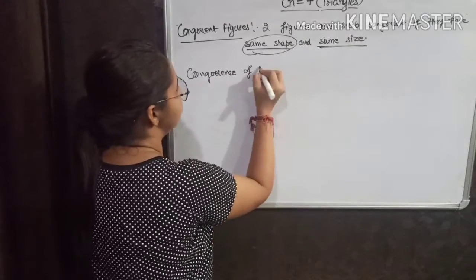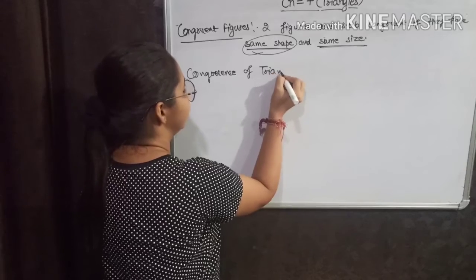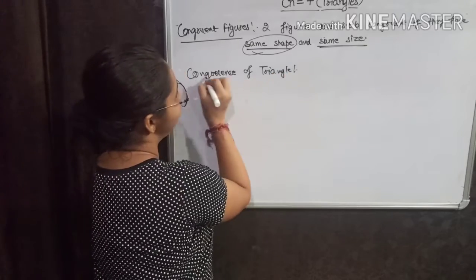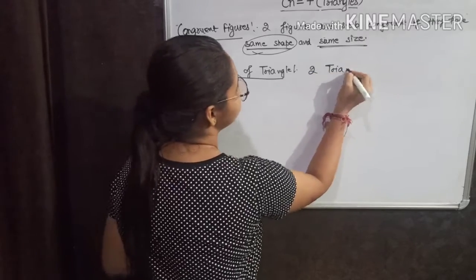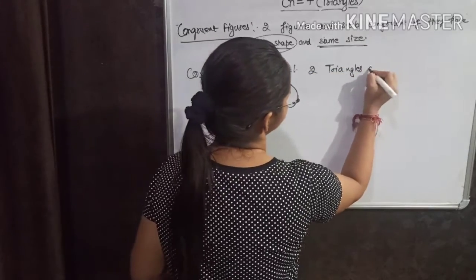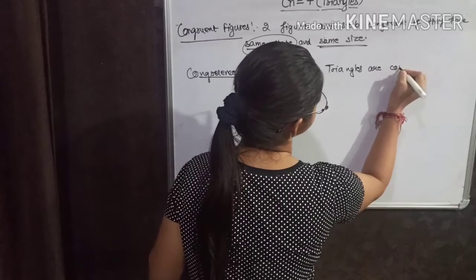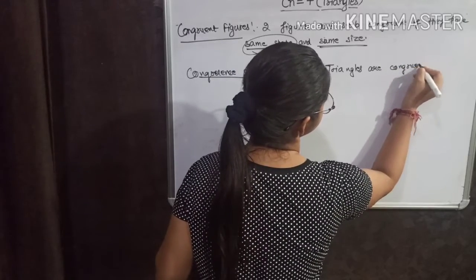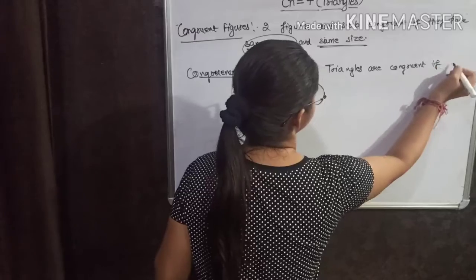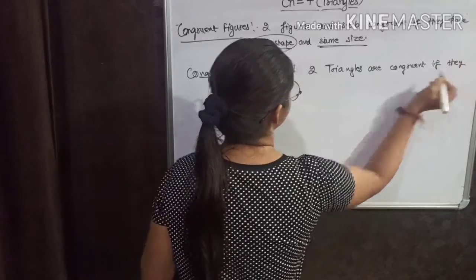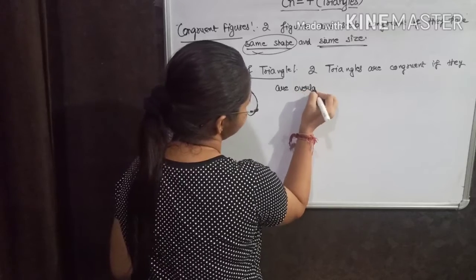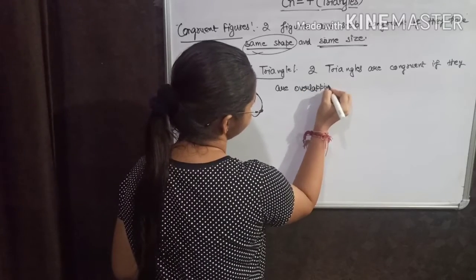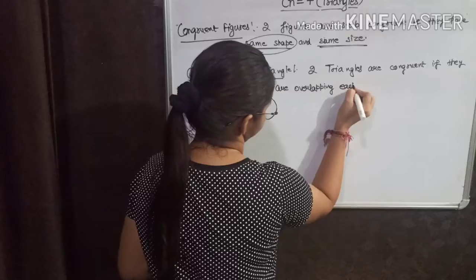Congruency of triangle means two triangles are congruent if they are overlapping each other.